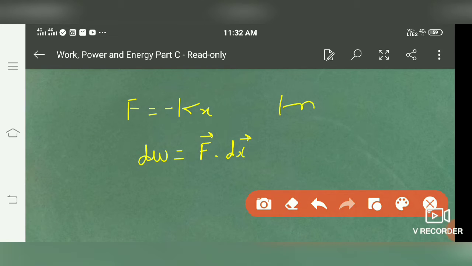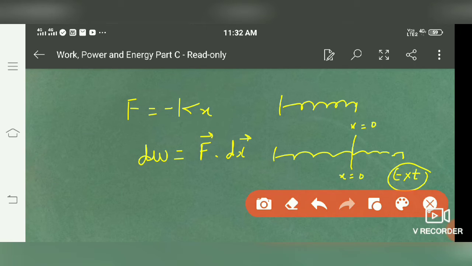Say this is the spring, the mean position, x equals 0. We extend the spring up to this point, the extreme position. This is the mean position, and this is the extreme position. To calculate the total amount of work done, we just integrate both sides.